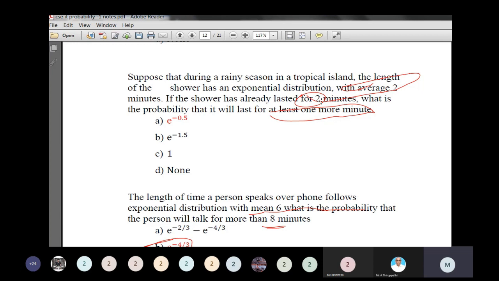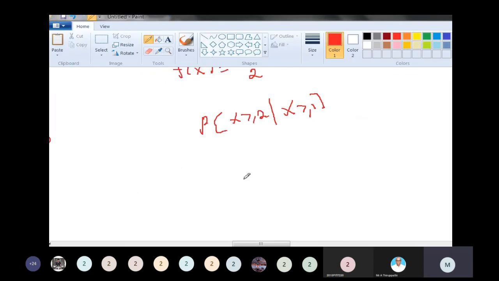What is the probability that it will last at least 1 more minute? Conditional probability, this is the memoryless property problem. So we only have to find the difference: greater than 1, so 2 minus 1, 1 only, which is equal to the integral from 1 to infinity.